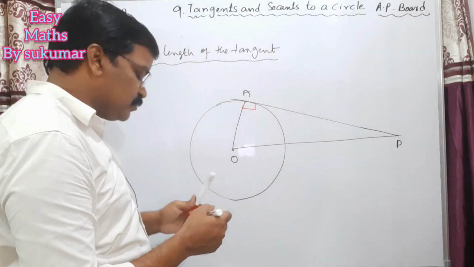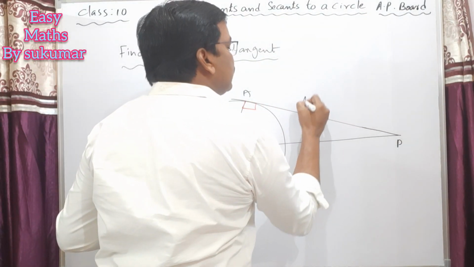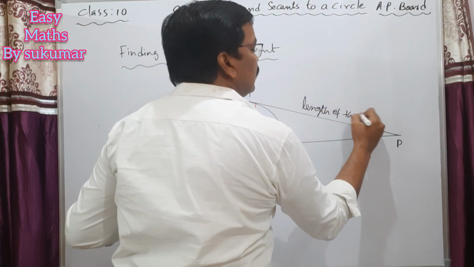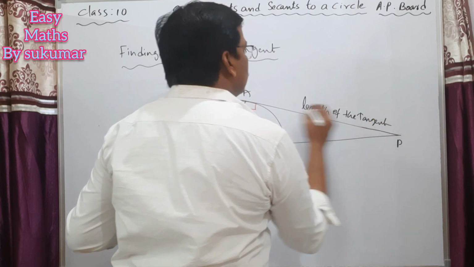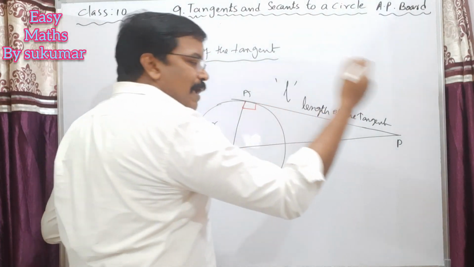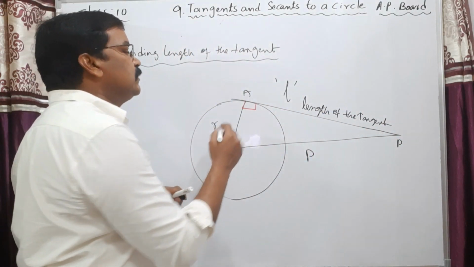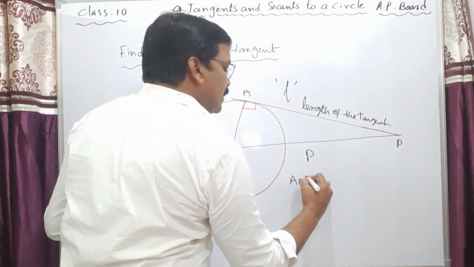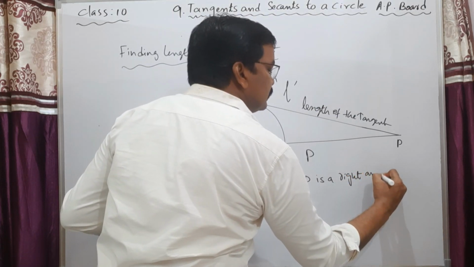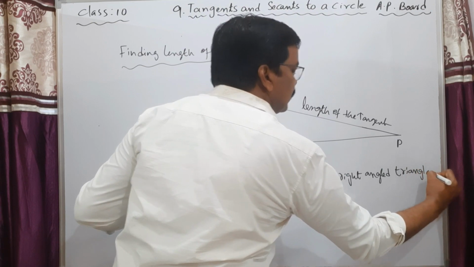My dear students, this is the radius of the circle and this is the length of the tangent. It is denoted by small l, and the distance from the center to the external point of the circle is d. See my dear students, here AOP is a right angled triangle.